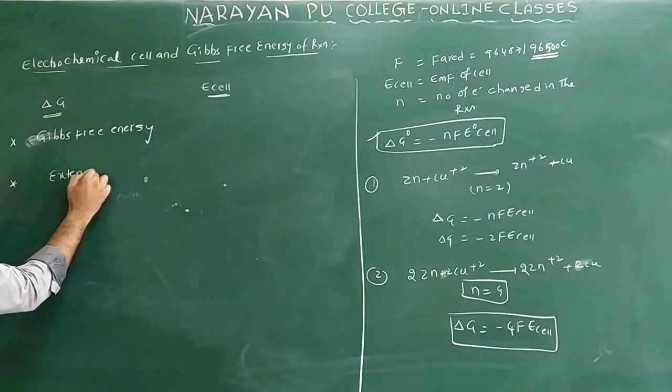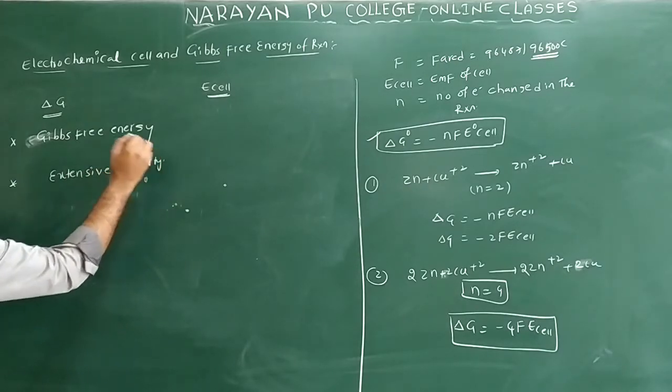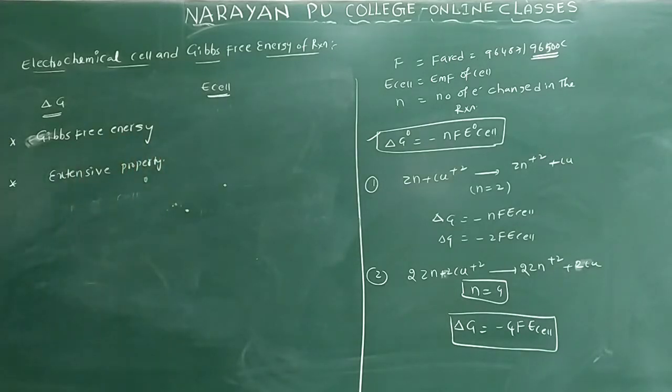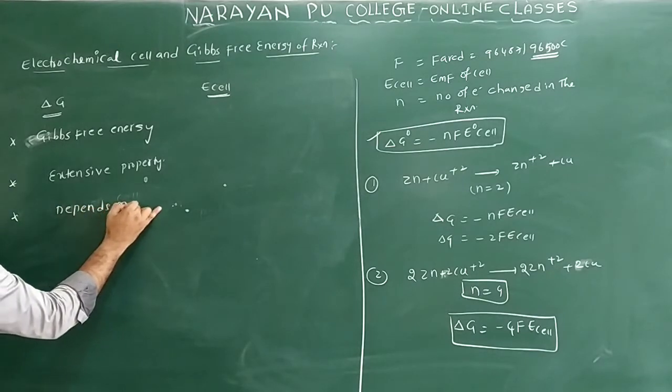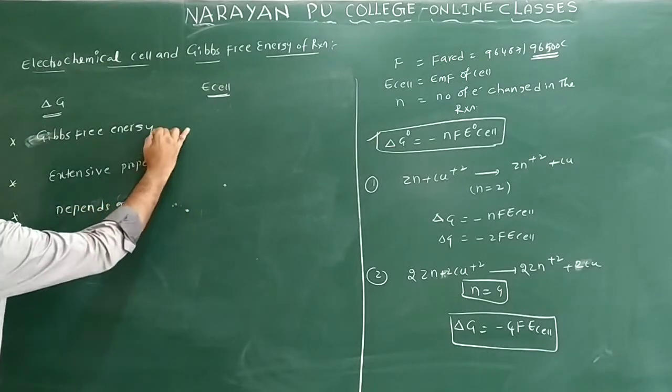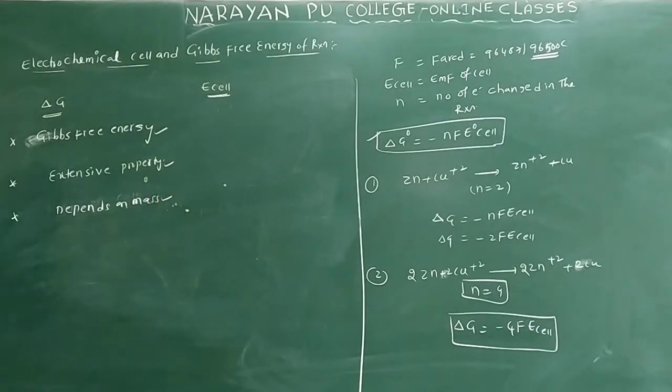What does extensive property mean here? It depends on mass only. Gibbs free energy comes under extensive property; it depends on mass only.